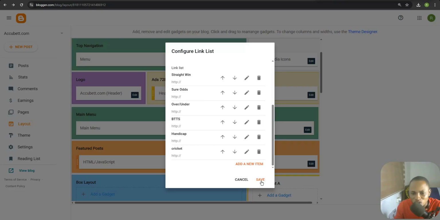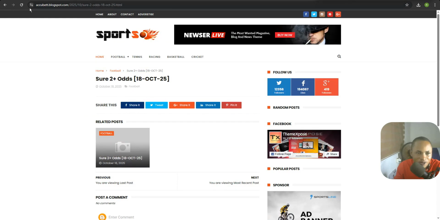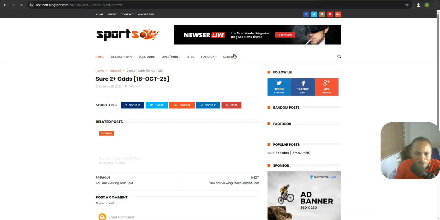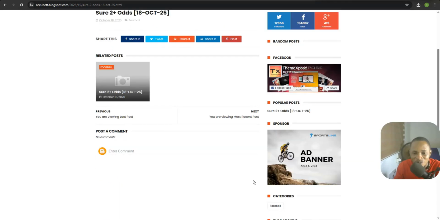So as time goes on, you continue to update all these things. Right after doing that, you click on this button where you say save, and then click on that to save the settings. So now if you refresh that, you are going to see it over here: home, straight to ensure odds, over and under, both teams to score, handicap, and cricket. We are going to clear off the cricket later on. So this is how you create the website.